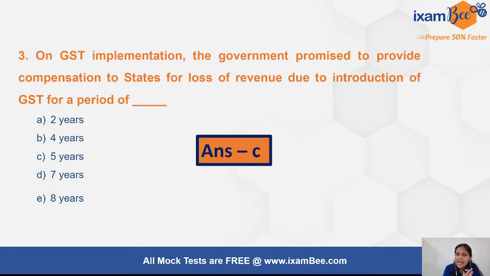So the government had said that it will be assumed that your tax revenue would have grown at a certain percentage over the years. So that was kept in mind, that a growth of so and so over these 5 years will be taken into account to calculate the amount of revenue that the states would have lost. So what is that percentage growth that was assumed? Any of you are aware? Debashish or Aniket or Vijay, Soumya Ranjan?